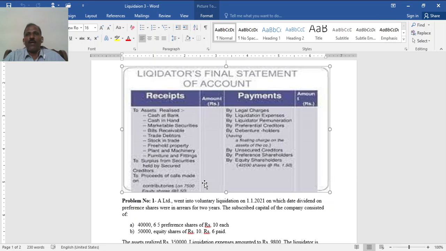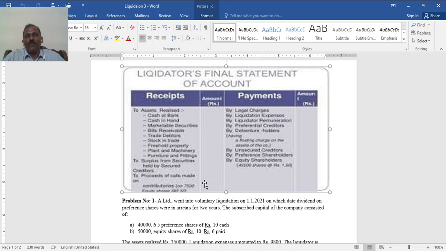All preference creditors who have a preferential payment. Then debenture holders having floating charges. After preference creditors, debenture holders. Usually debenture holders will have a charge on the assets. Then unsecured creditors. Remember, unless otherwise stated, preference creditors are also unsecured. So here, part of the unsecured creditors are preference, having a preferential right over payment.